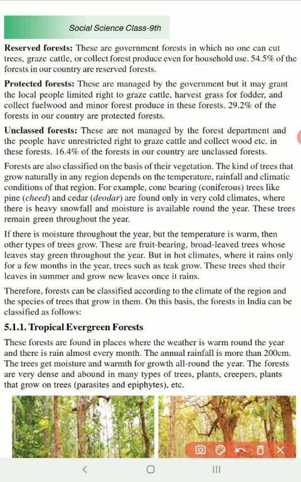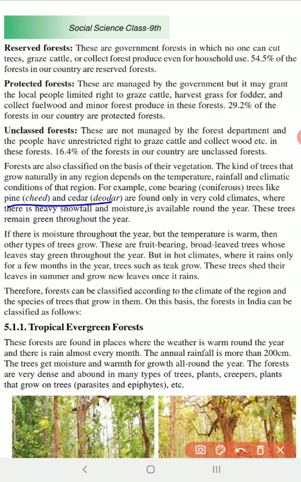Okay, right. Again, if you have heavy snowfall and moisture is available around the year, these trees remain green throughout the year. Okay, so wherever we have a very cold climate, and so much of rain, snowfall, there we have these kinds of trees, pine tree, cedar tree, and the forest there is named after the presence of these trees.